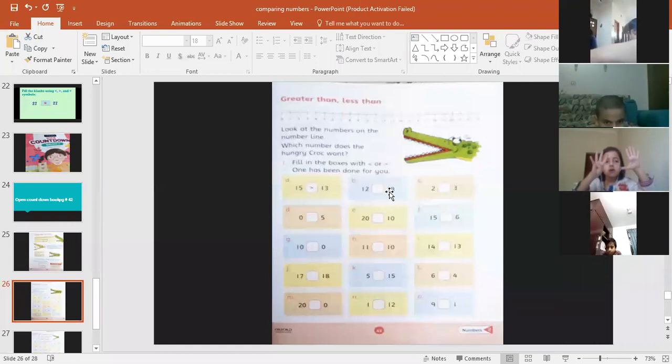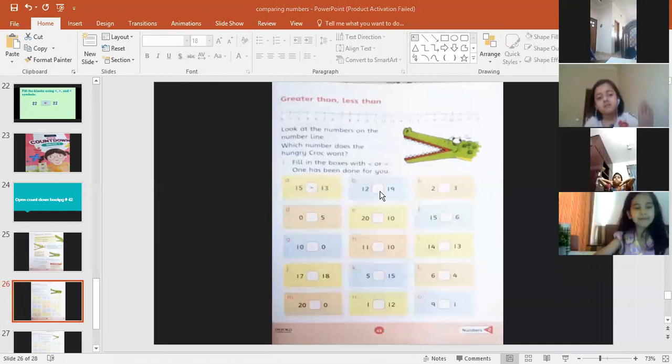Which symbol will you show me by using your fingers? How can you make the symbol by using your thumb? Okay, so we'll say that 12 is less than 19; the crocodile mouth will open toward 19.